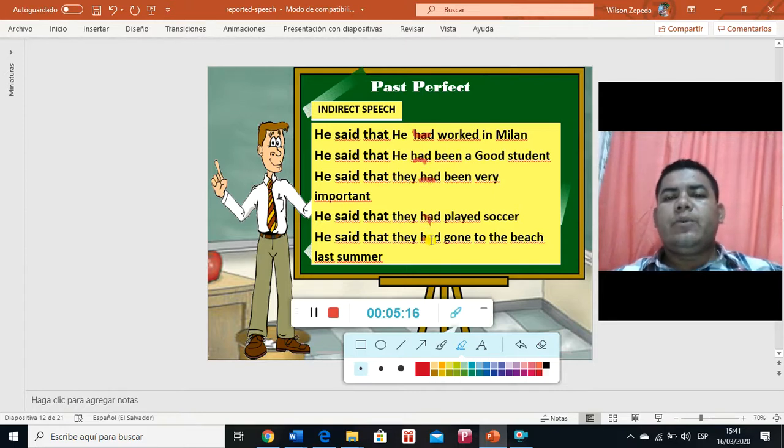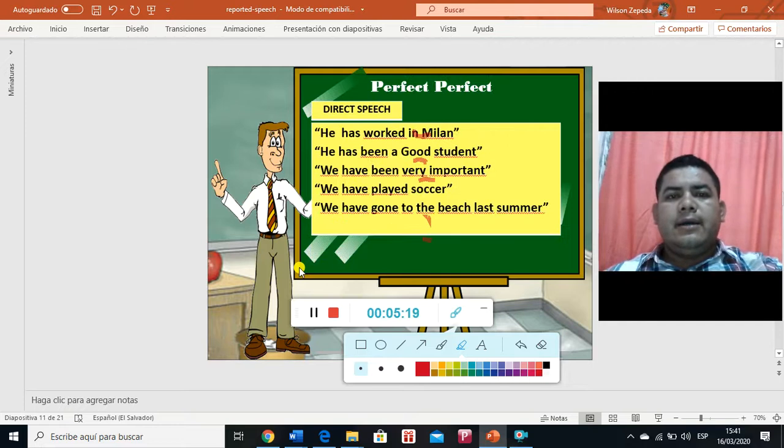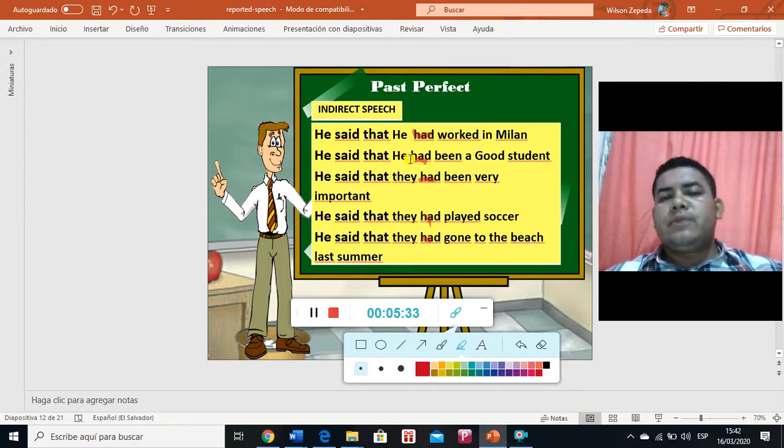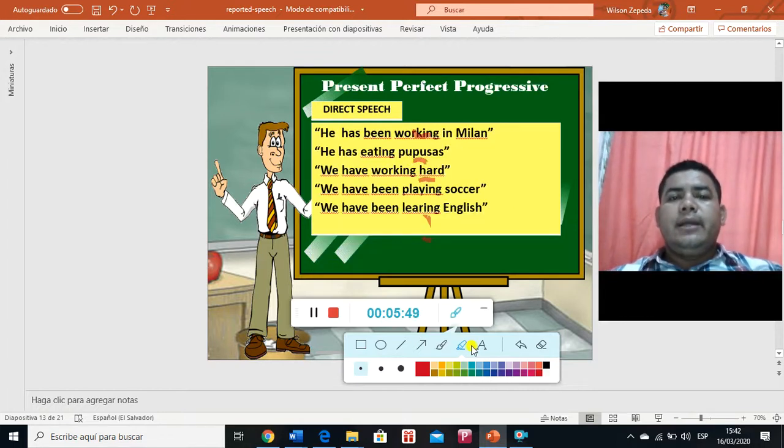He said that he had worked in Milan. The original is, he has worked in Milan, right? And then in the reported speech, he had worked in Milan. So these sentences, as I said, go to past perfect. He had been a good student. They had been very important. They had played soccer. They had gone to the beach last summer. And this is how present perfect in direct speech goes to past perfect in indirect speech. And then we have the present perfect progressive. This is very similar.